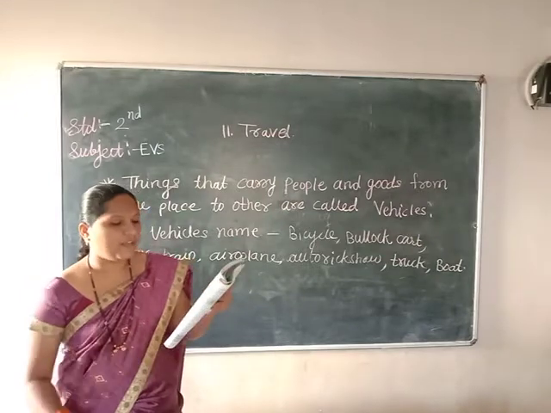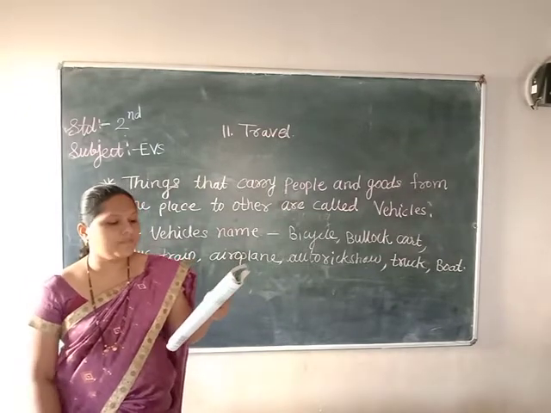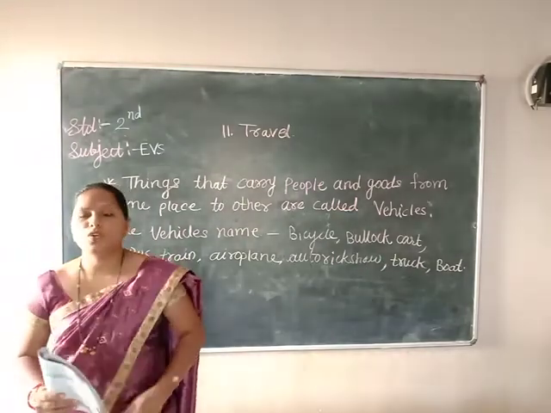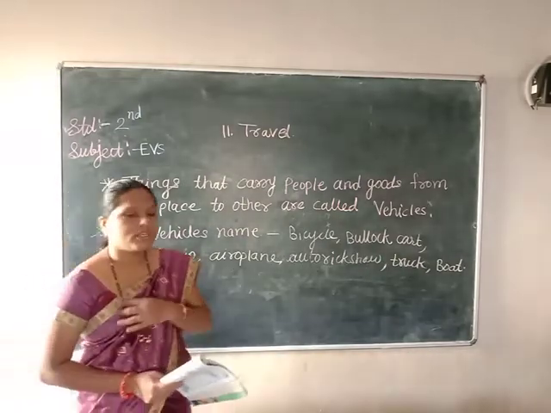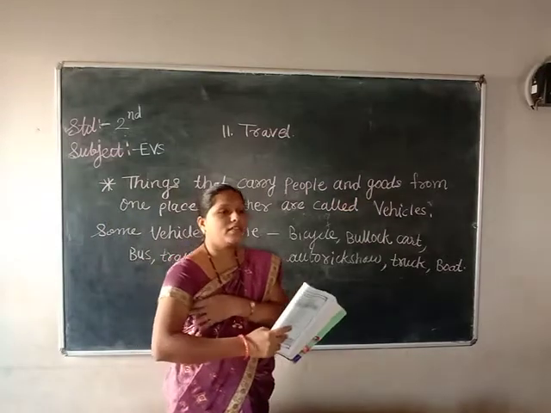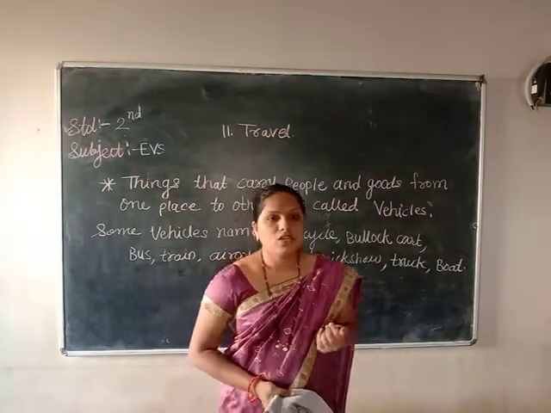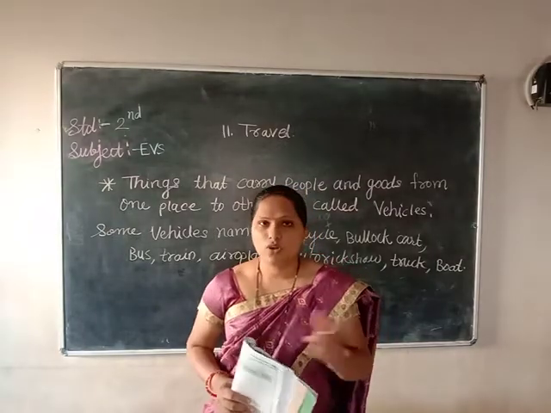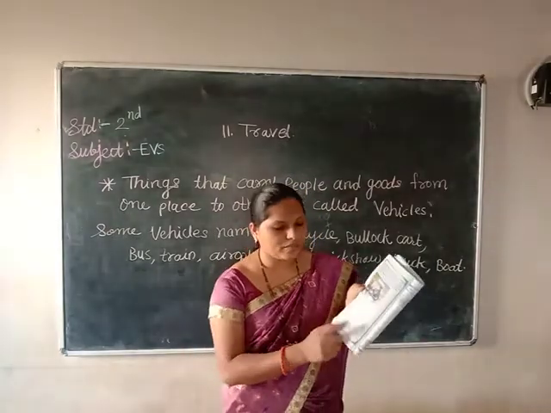Have you seen the vehicles that move on water, and their names? Have you travelled in them? The vehicles which move on water are called water transport. Which are the water vehicles? Boat, ship, steamer, yacht. All these are water vehicles. Write the names of those vehicles here.